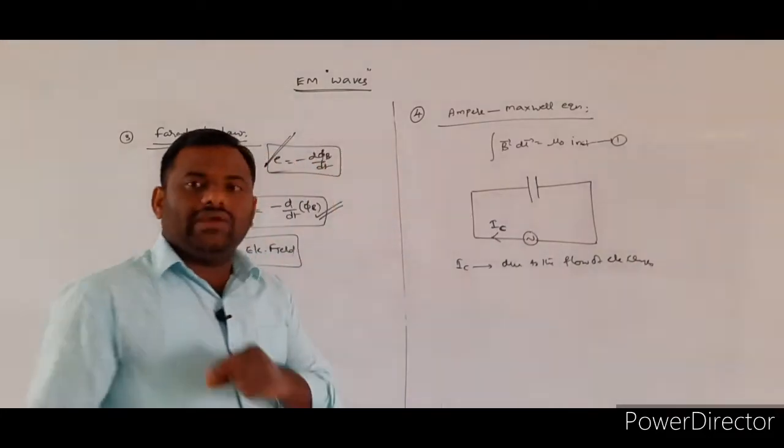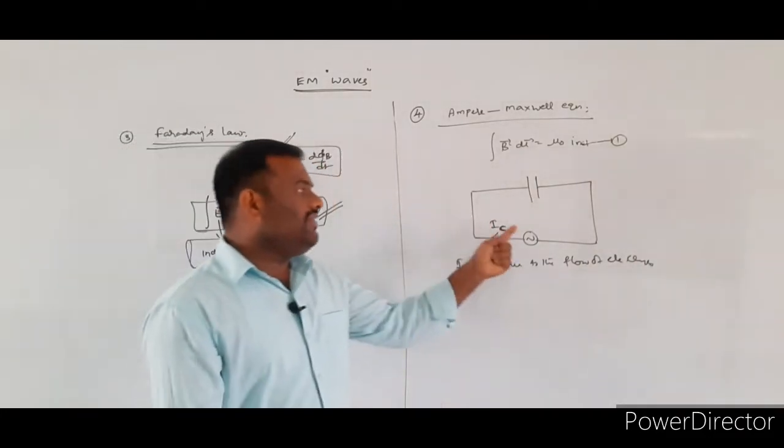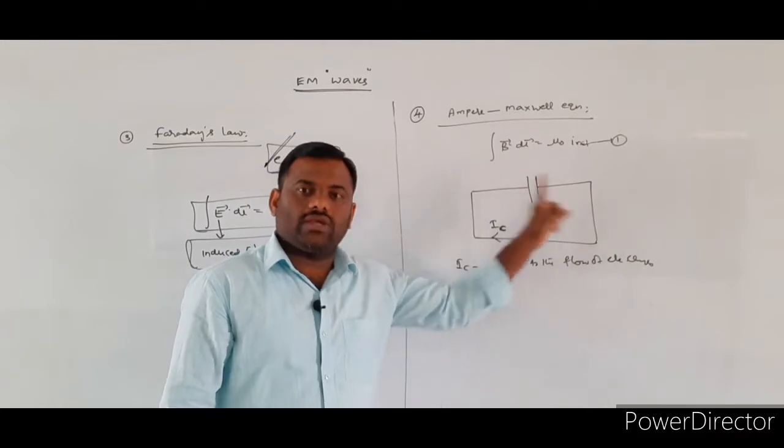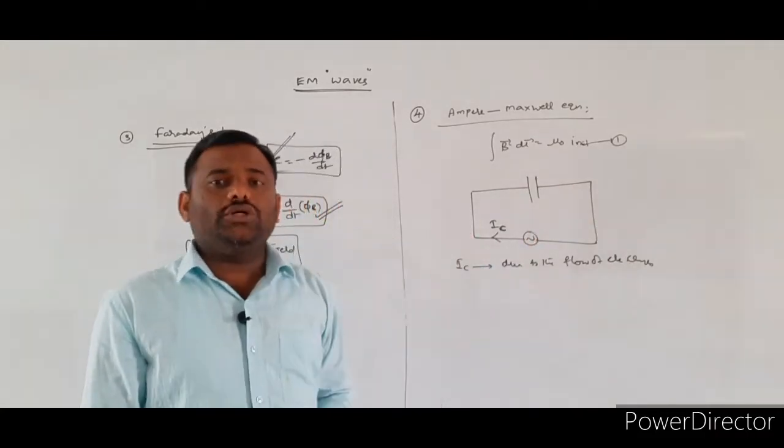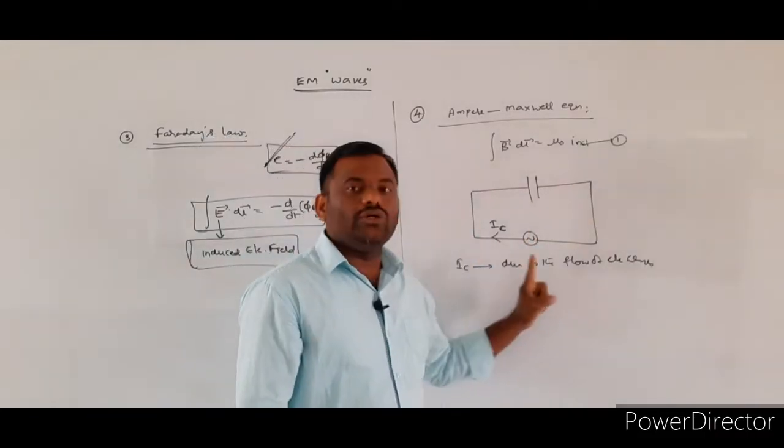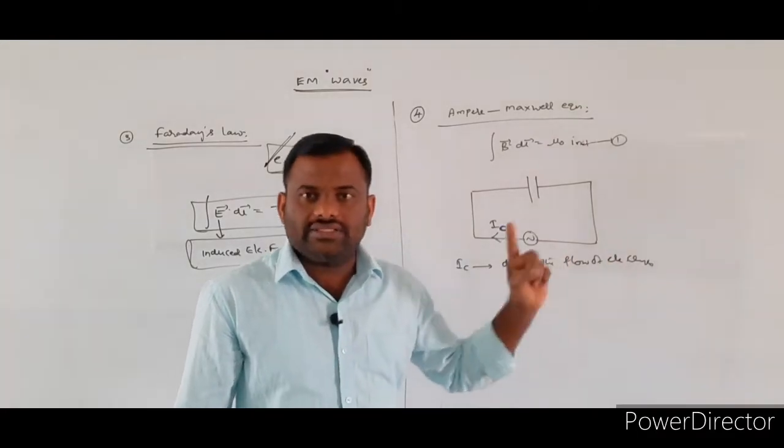Whenever you consider any electrical circuit, generally we say that a current is flowing through the circuit. That current exists due to what? That current exists due to the flow of electrical charges.